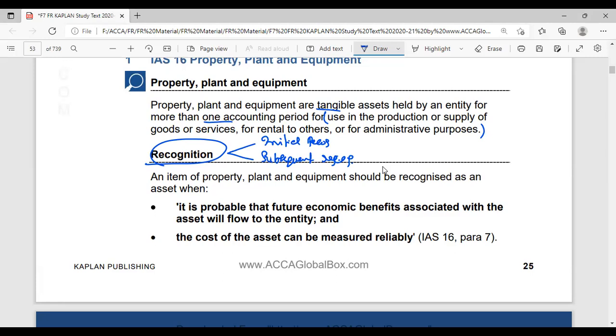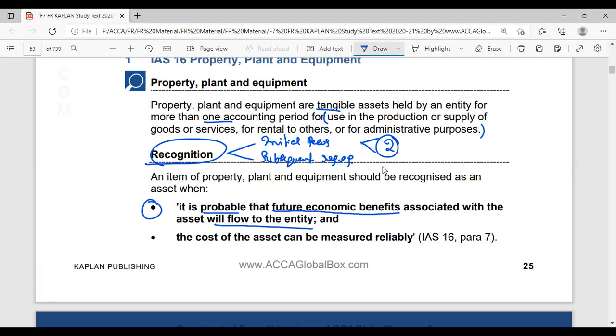For recognizing an item as PPE initially, it has to satisfy two conditions. The first one is that it is probable that future economic benefits associated with the asset will flow to the entity. There must be future economic benefits.